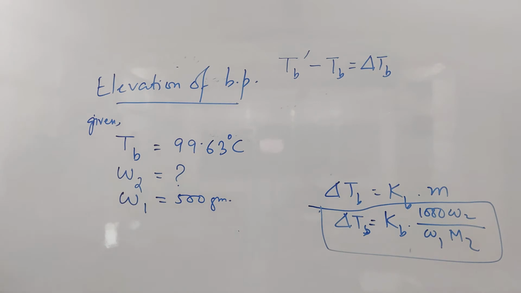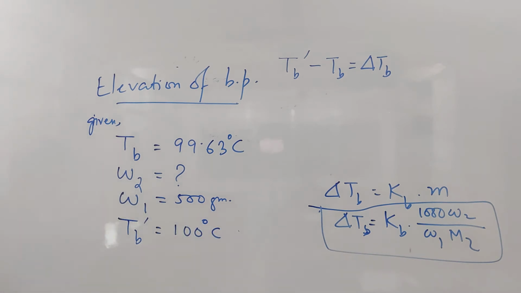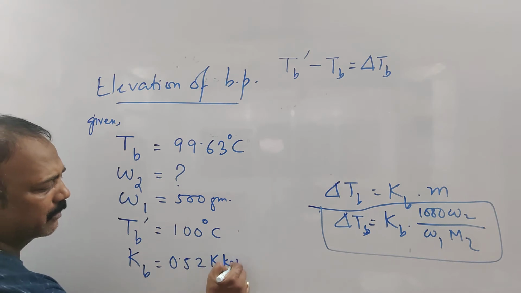Okay, fine. Then such that the solution boils means Tb dash equal to 100 degrees Celsius, and Kb is also given. Kb is equal to 0.52 Kelvin kg mole inverse.